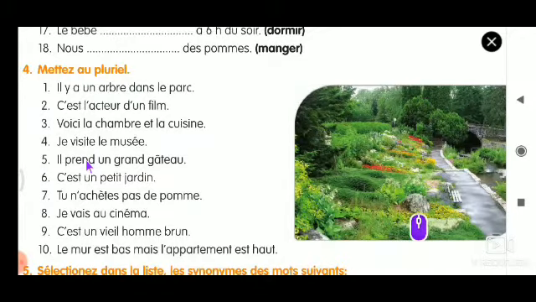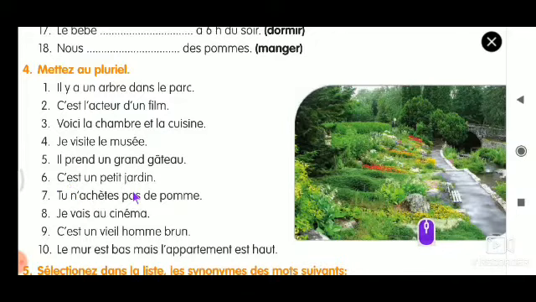Un grand gâteau will become des grands gâteaux. Gâteau will have an X. Why? Because here it is singular, so when we change it to plural, it should be gâteaux. Des, grands, gâteaux with X. So that is the rule. EAU will have X at the end.